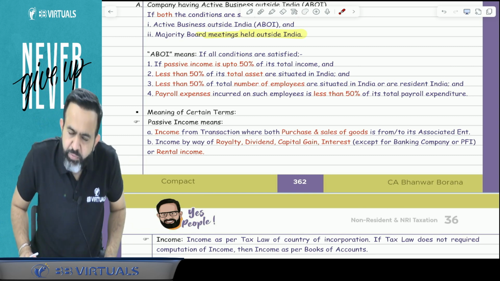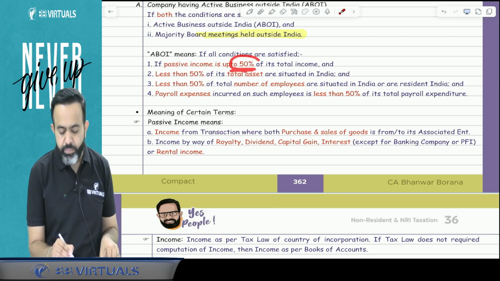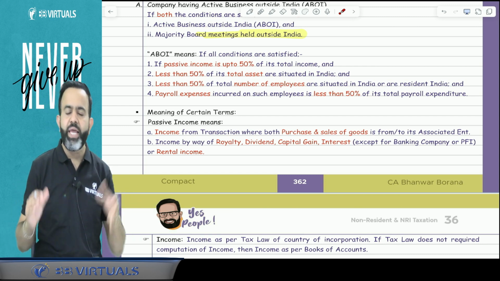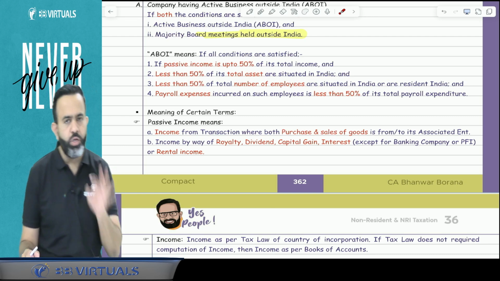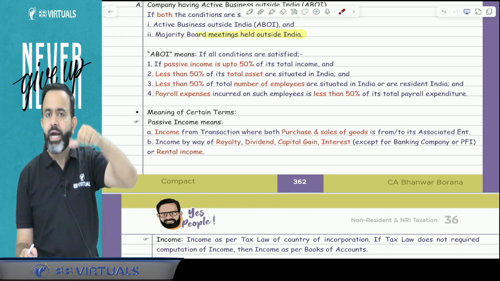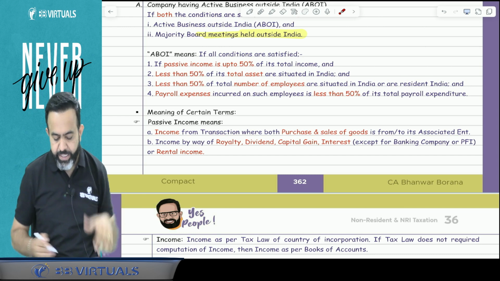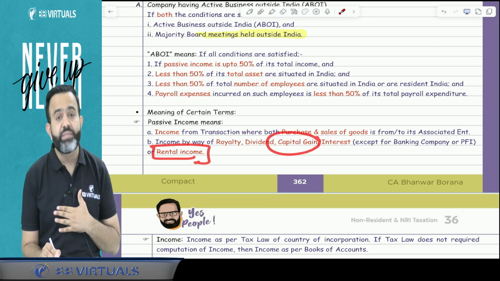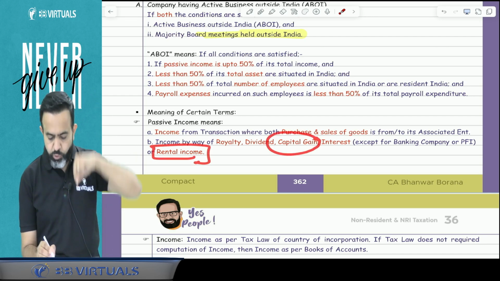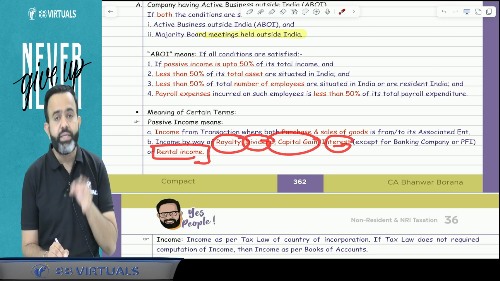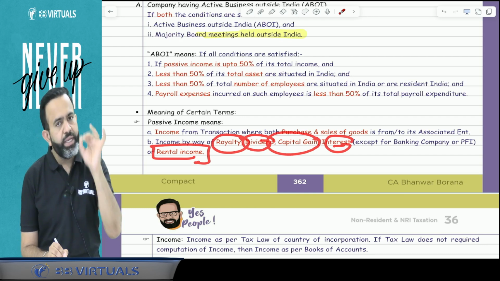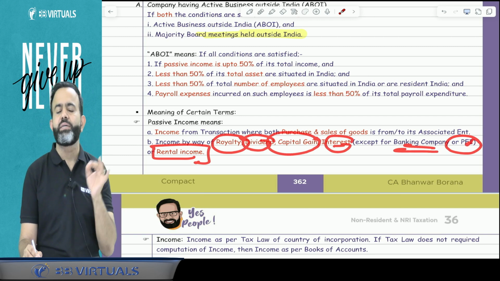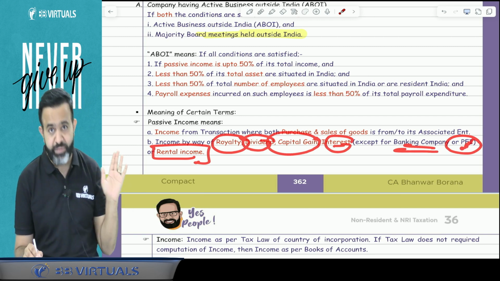So in the ABI test, the first test says that the passive income of that company is within the limit of 50% of total income. Now your question may be, sir, what do you mean by passive income? So always remember, passive income means house property income, or I can say rental income, is your passive income. After that, capital gain is your passive income. Now, in case of other sources, interest, dividend, and royalty are also passive income. But remember, in case of a banking institution or a PFI, whatever interest income, that interest income will be treated as active income.